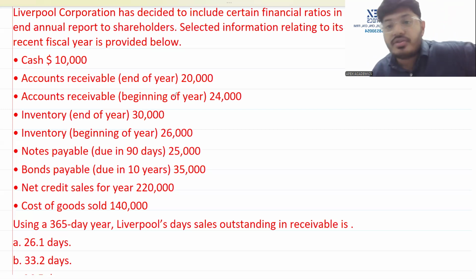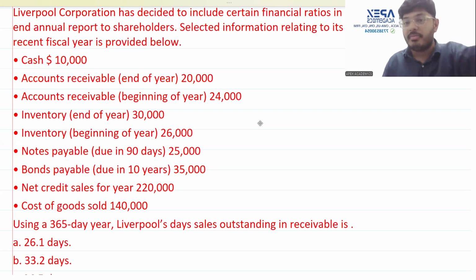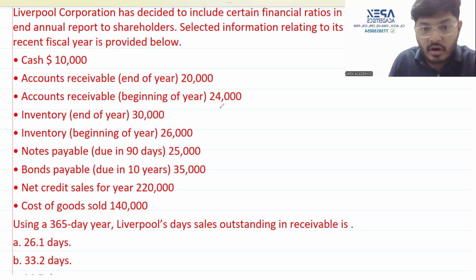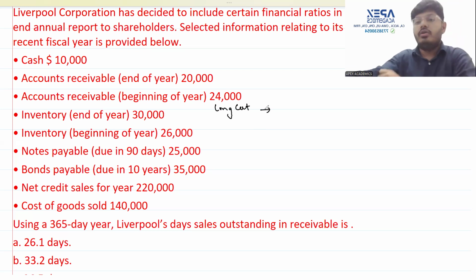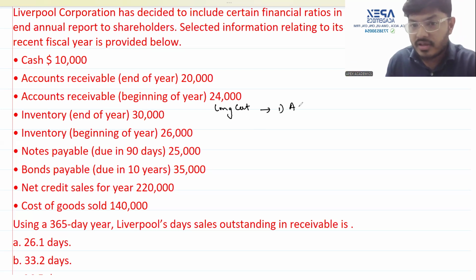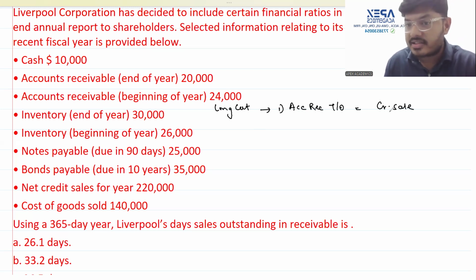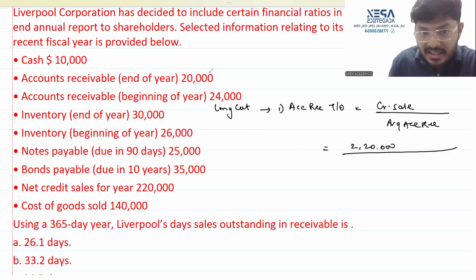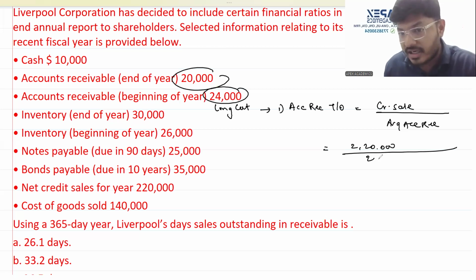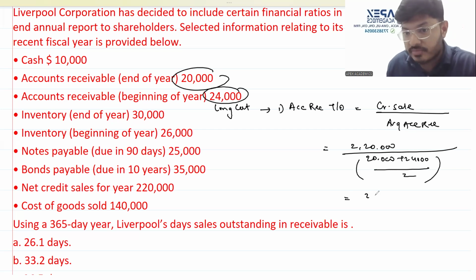All right. Now, days outstanding in receivable is obviously connected to your accounts receivable. There is one way of doing this, that is the long cut formula. What do we do in the long cut? Step number one, we calculate accounts receivable turnover ratio, which is credit sales divided by average accounts receivable: 2,20,000 divided by average, which is 20 plus 24 divided by 2. So this comes to 2,20,000 divided by 22,000, which is 10 times.